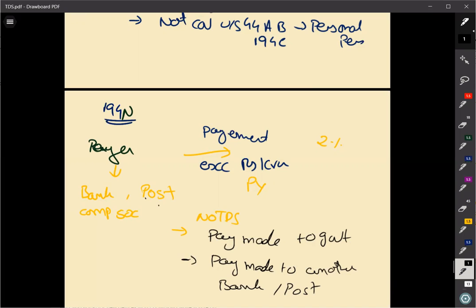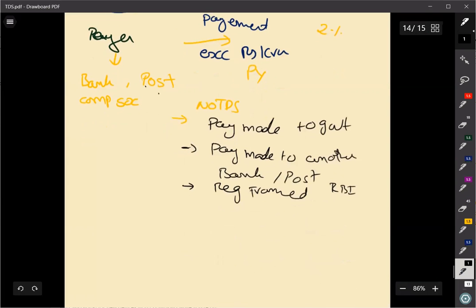Any payment made by a banking company engaged in carrying on the business of banking, in accordance with regulations framed by RBI, even in that case there is no need to deduct any sort of TDS.